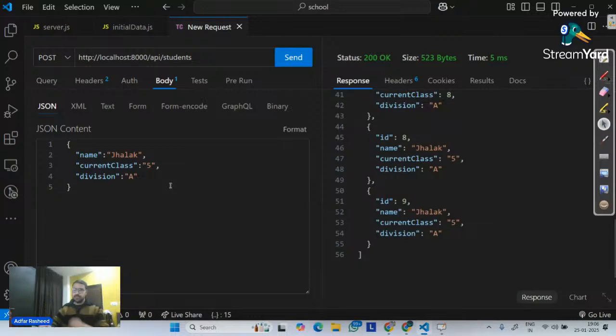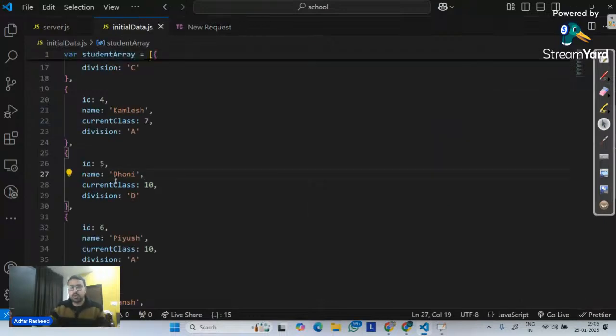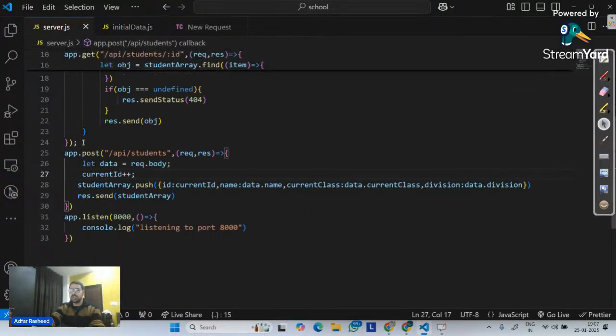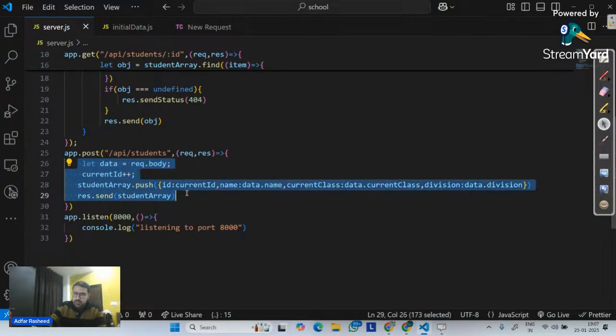Now pay close attention. At this point of time, if you look at the server logic for post, the logic is very simple. Is it very simple? The answer is yes. But don't you think we have to keep some constraints in our mind? There should be some constraints for the API. If anyone makes a post request, it should make sure all the constraints are properly implemented. What are those? What do you think can be the first constraint?